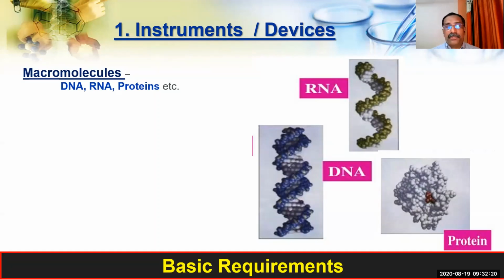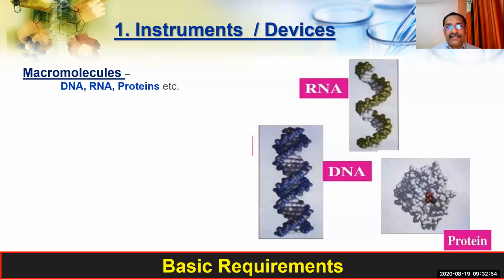Micromolecules are there, macromolecules are there. And what are those macromolecules? Macromolecules means the molecules which are of larger molecular weight. Which are they? One, the DNA. That is the most important thing because we are doing the manipulation on DNA only. Even RNA. Then proteins. So these are the 3 basic things we need for manipulation. DNA you need, or it can be RNA, or it can be any type of protein.